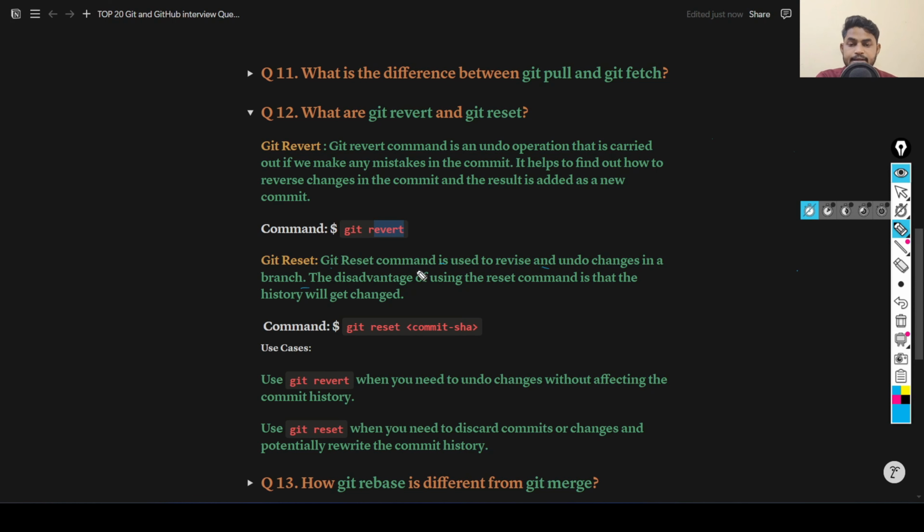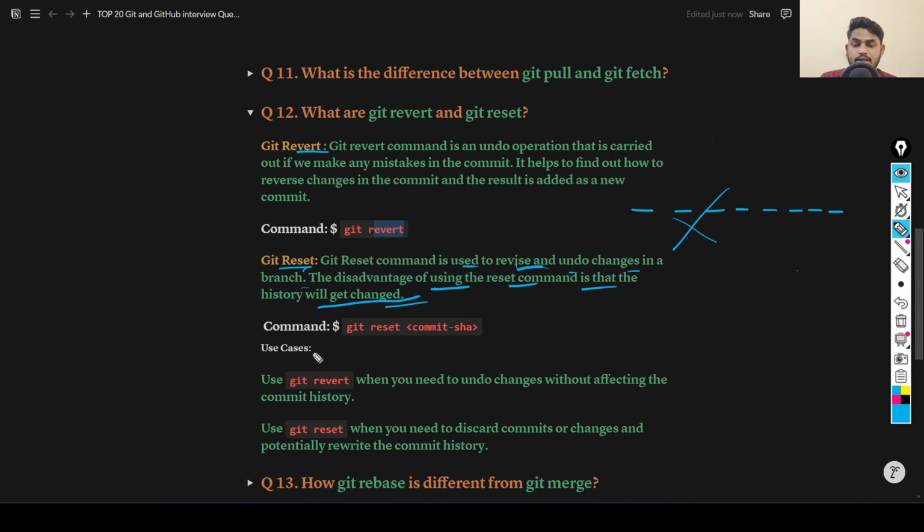Similarly, git reset command is used to revise and undo the changes in the branch. Suppose that you have made any changes, it will also reset, revert your changes. But the difference with the reset command is that the history will get changed. Means if you have performed git revert, you can track the history, what was the commit and who made these changes. But when you try the git reset command, you cannot track the history. Okay, this is the difference between git revert and git reset.